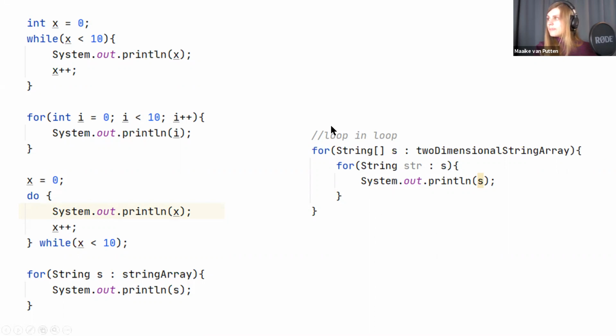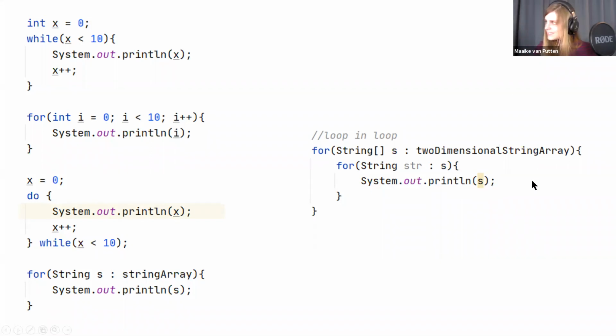And then here I've made a loop in a loop to show that I could print all the elements of a 2-dimensional string array. So I have for every string array s in the 2-dimensional string array, and then for every string in s, print, and this should actually be str. That's kind of funny, because now it's just printing s as long as the array is.